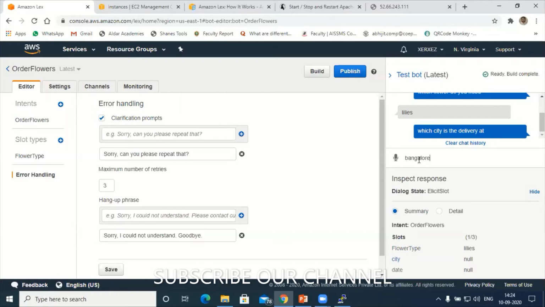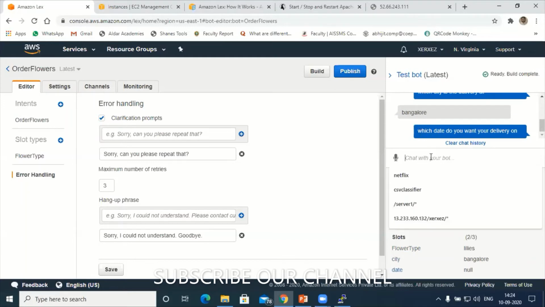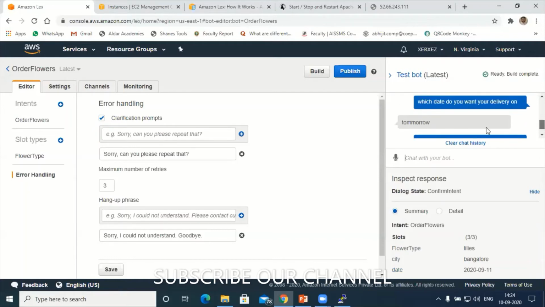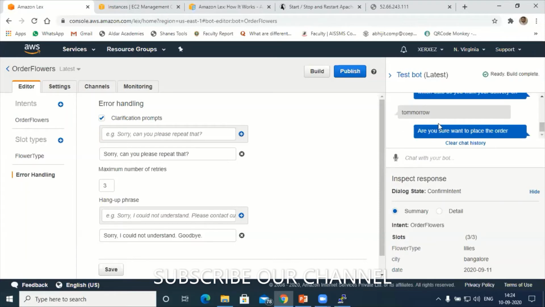This is just the base model I am designing. It is asking next which date do you want to deliver on? Here you will understand sentiment analysis, so I'll just give tomorrow. I didn't mention the date here, I said tomorrow, so it's processing. Let's see whether sentiment analysis is performed by Amazon Lex or not. Are you sure you want to place the order?